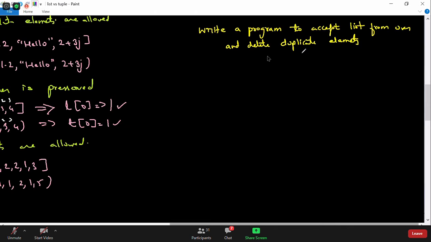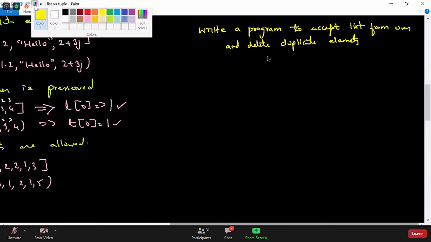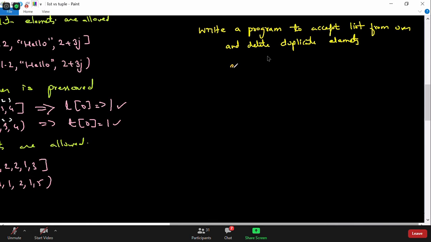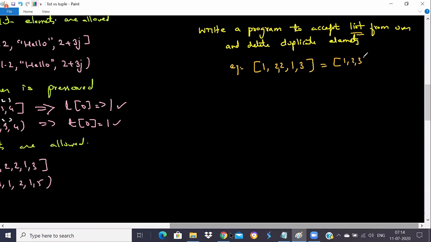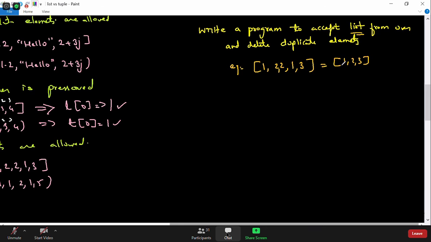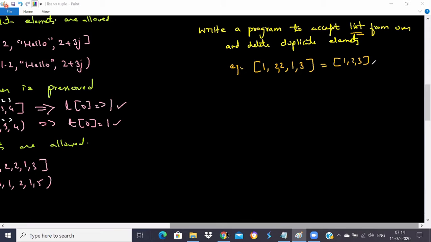I hope the question is clear. For example, if the input is given like 1, 2, 2, 1, 3, whatever you take as a list or comma separated, it's up to you, but the output should be 1, 2, and 3. Any duplicate elements should be removed and it should give you only 1, 2, 3. Please make it fast so that we can go and talk about more points in detail today.